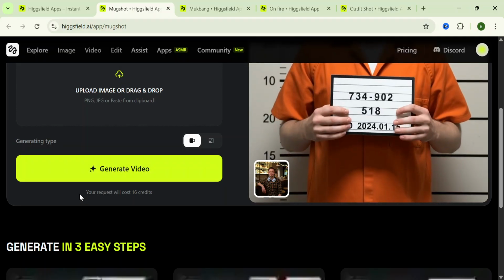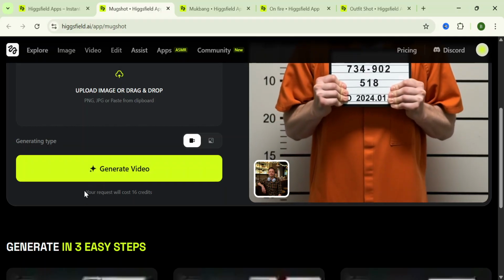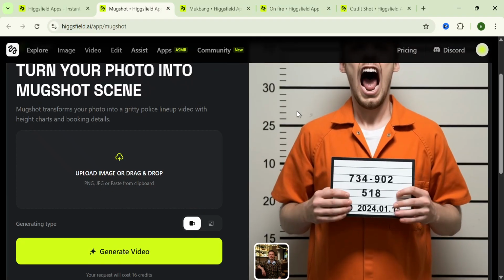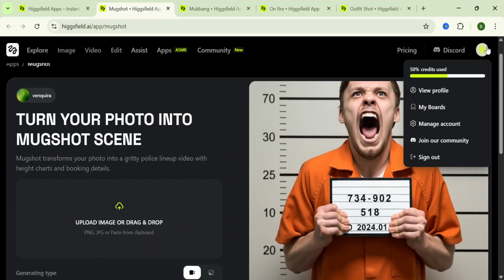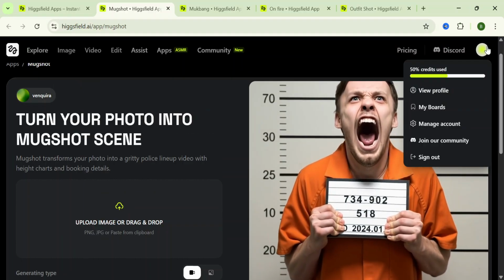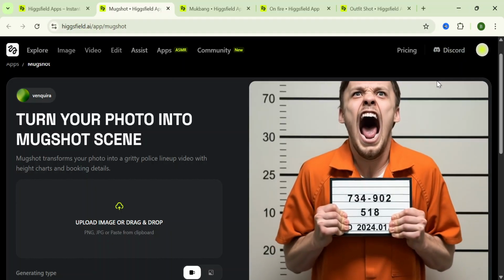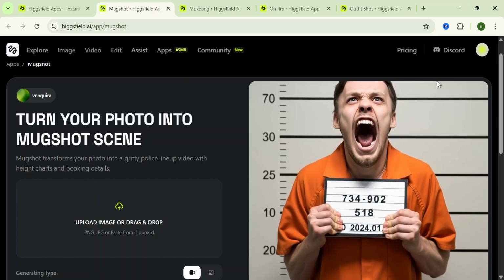It says here beneath the generate video button that your request will cost about 16 credits, and this is easily affordable because Higgsfield AI already gives you about 30 free credits or more once you sign up for free on their website.